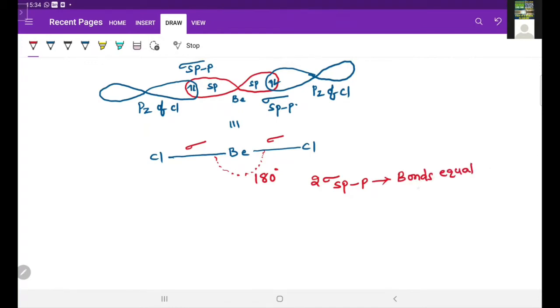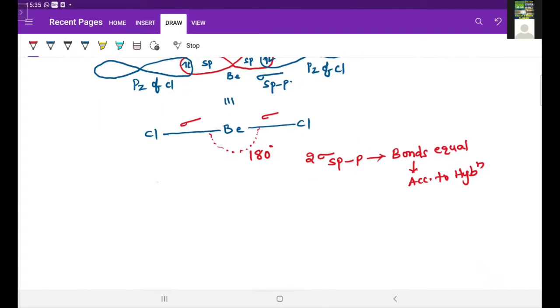These 2 bonds are equal according to hybridization. But how these 2 bonds are equal could not be explained by valence bond theory. It is explained by hybridization theory in this manner. And here the geometry is linear. The BeCl2 molecule geometry is linear, and the bond angle is 180 degrees.